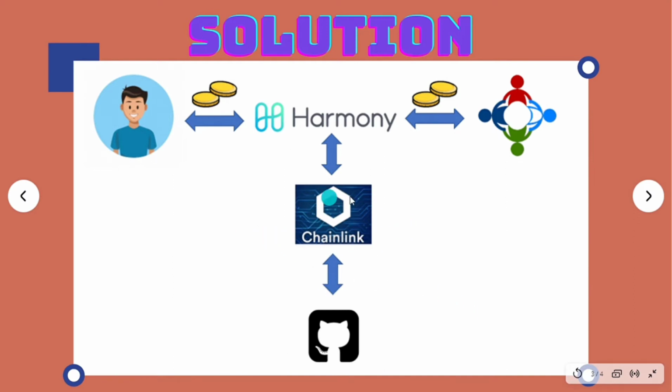Now Chainlink Oracle will make an external API call to GitHub API and fetch the wallet address on the commit message and check if the smart contract caller's address matches with that. If yes, then the contributor will be rewarded with the decided HRC tokens by the organization.